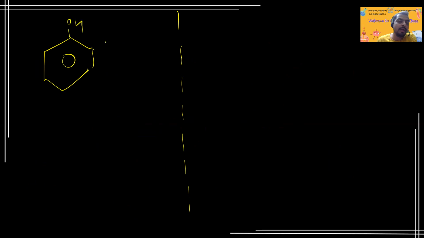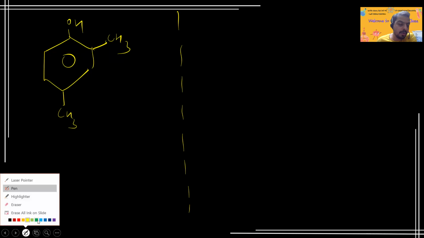So similarly, there are more examples of these compounds. If both ortho and para positions are occupied, suppose here I have phenol, here I have methyl, and here again methyl, both positions being occupied. So what happens in this process? When this undergoes the Reimer-Tiemann reaction in aqueous alkali, aqueous KOH, chloroform, water workup, and acidic medium, there is only one possibility. That possibility is this position. So CHO will come here, and OH, methyl, and methyl will retain the same position.